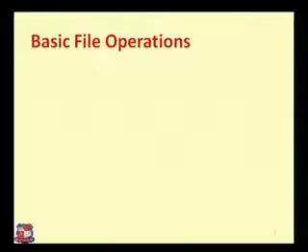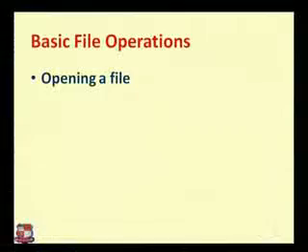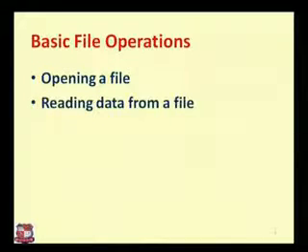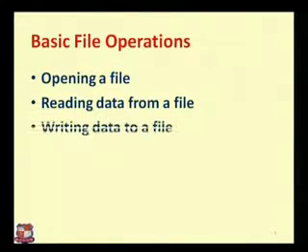Next, basic file operations. What are the basic file operations? Generally, when we talk about simple files, the first operation is that the file can be opened. We can open a particular file, then we can read data from a file. We can read whatever data is written in the file. Then writing data to a file.